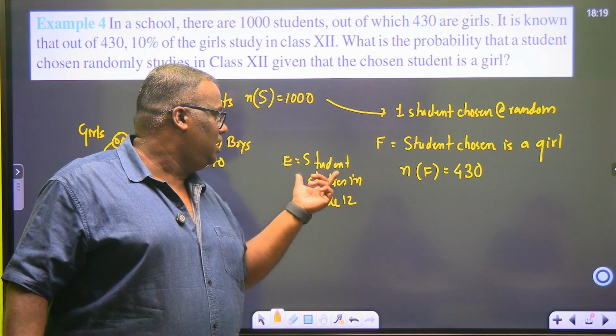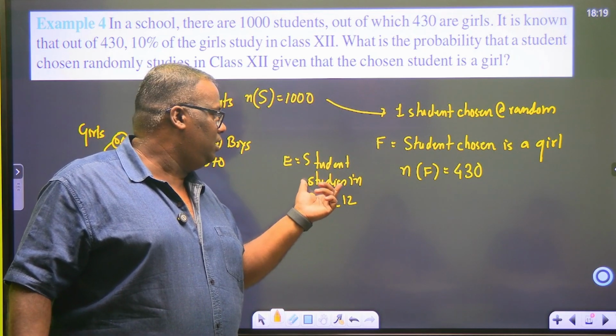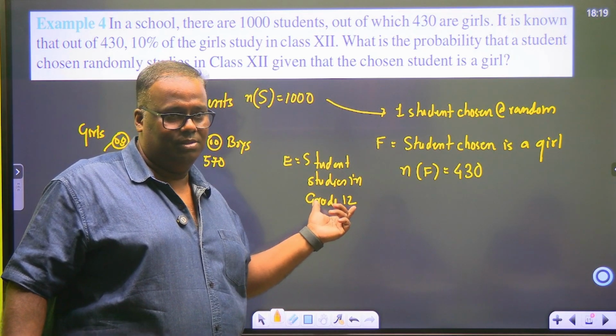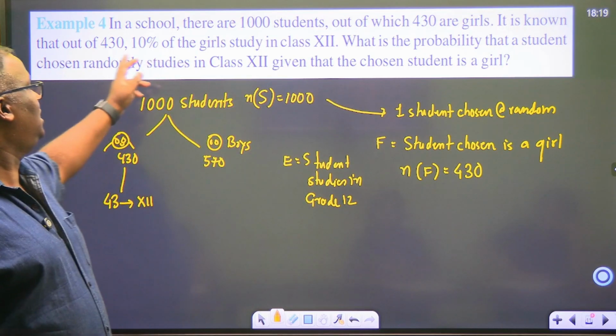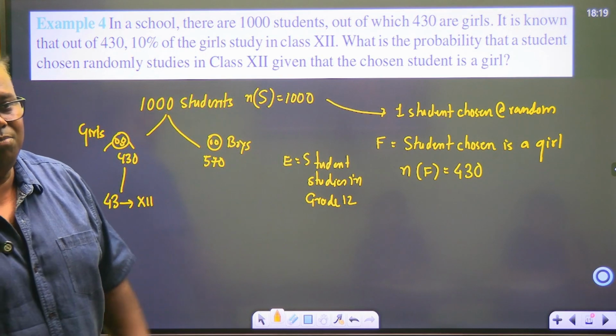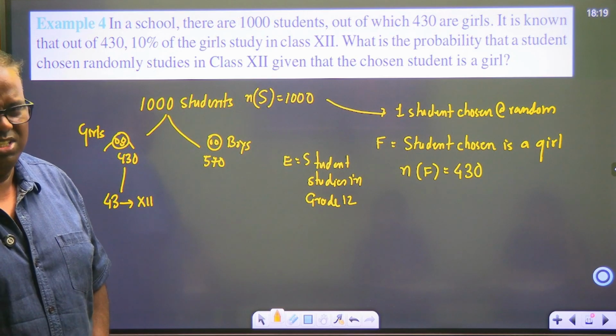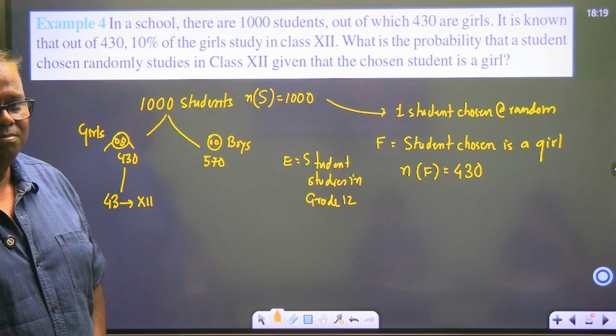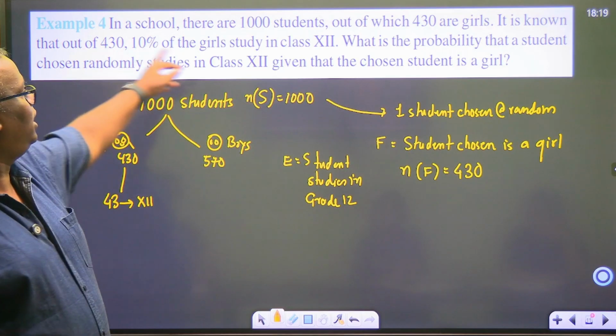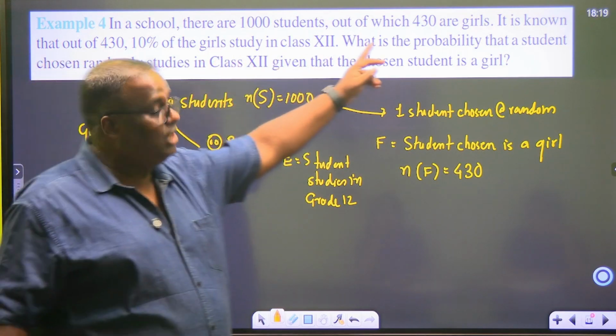E is finding a student who studies in grade 12. Because they did not say how many are boys and how many boys are studying in grade 12, they didn't say. This question has got a loophole. In a school there are this many students, out of which 430 are girls.